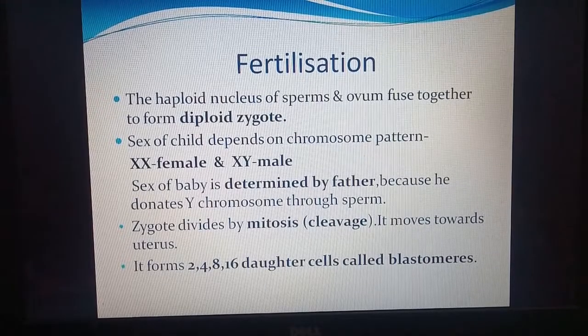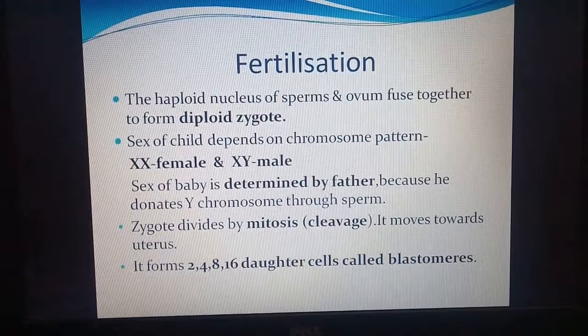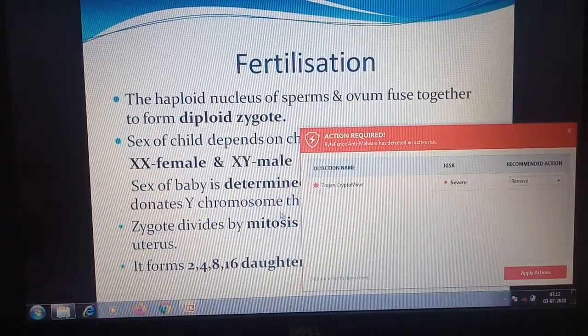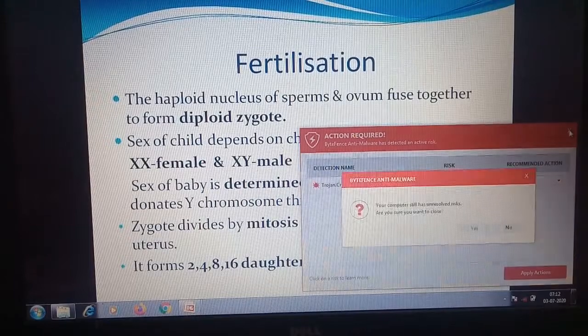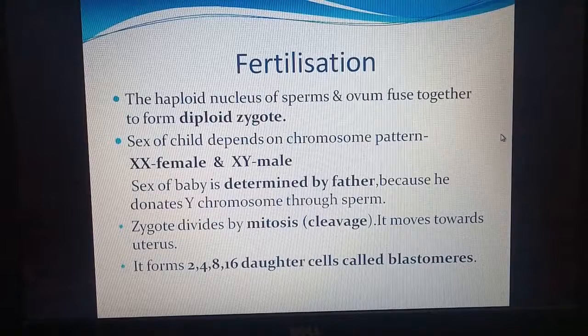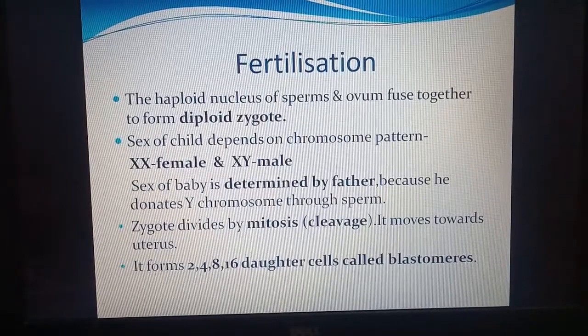So the sex of the baby is determined by the father. Why? Because the Y chromosome is donated by the father. We know that the mother has both chromosomes X, so she is not responsible for a male child.